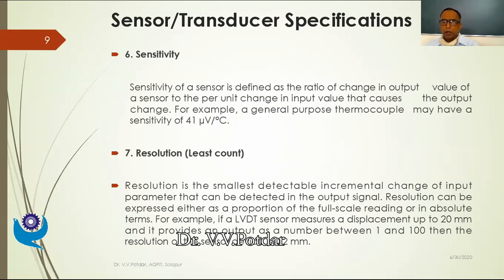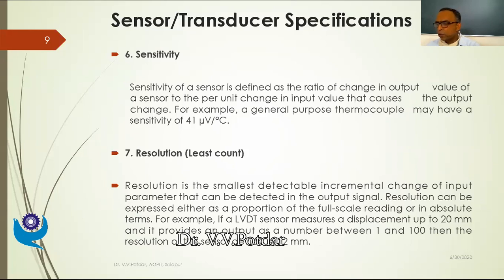Otherwise, if I'm working for a furnace which has a temperature range of maybe 0 degrees Celsius to 1000 degrees Celsius, I don't go in for such a highly sensitive temperature measuring transducer. I don't want it, because my temperature variations will be in tens of degrees Celsius or maybe 20s of degrees Celsius. And if that is sufficient for my application, I can select appropriate sensitivity parameter for a given device.